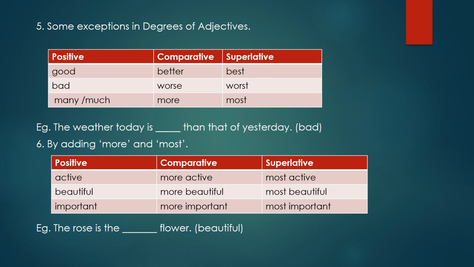Another example you have to solve yourself. The rose is the dash flower and the word is beautiful. The adjective word is beautiful. Put the correct degree of adjective in the blank.